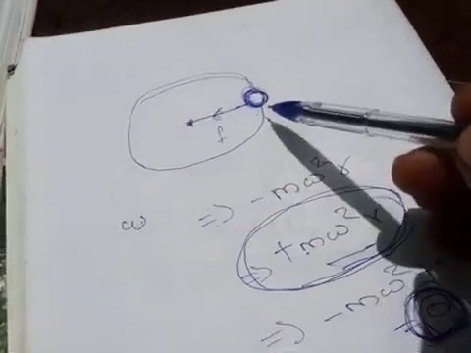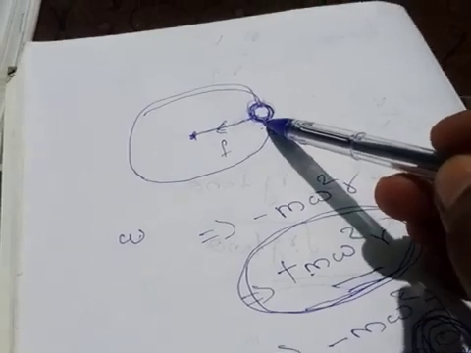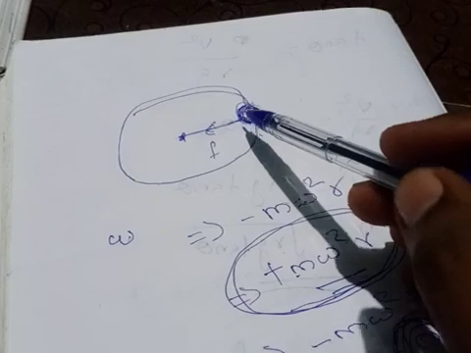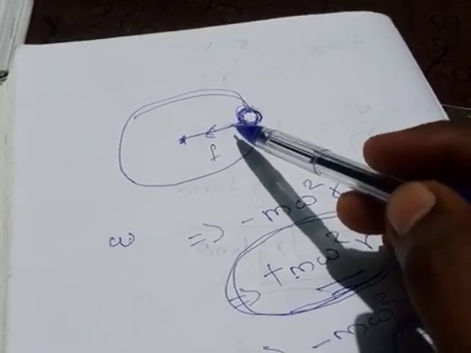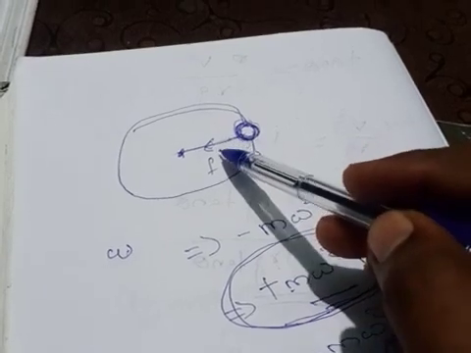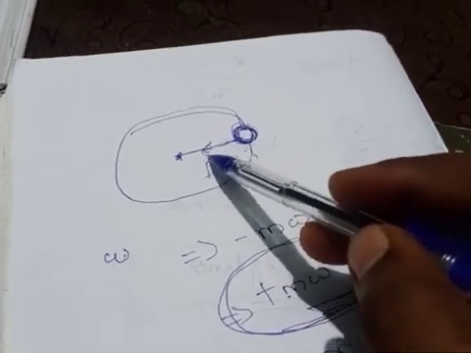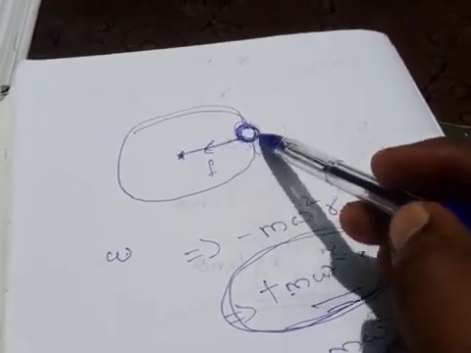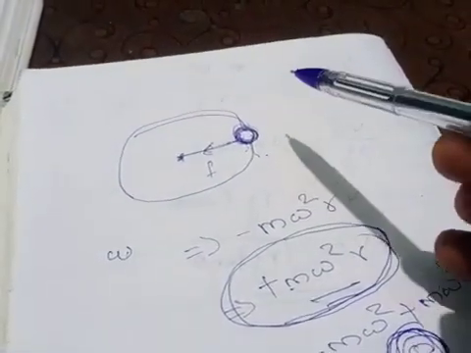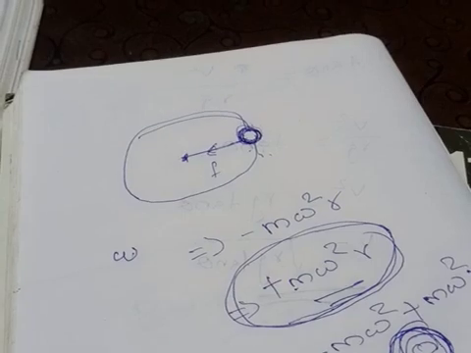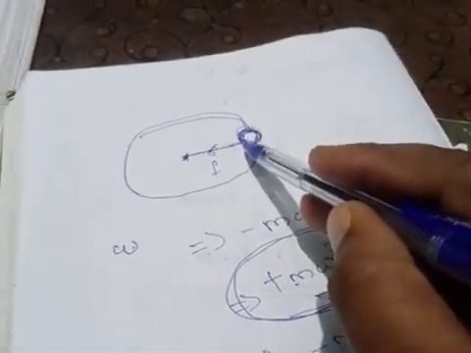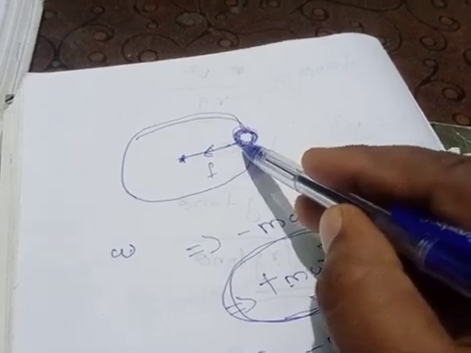If this stone is moving with an angular velocity omega, but we are observing the motion of the stone, we can see that the stone is moving with the same angular velocity omega only, but it appears that the stone is at rest. Why is the stone at rest we are seeing?